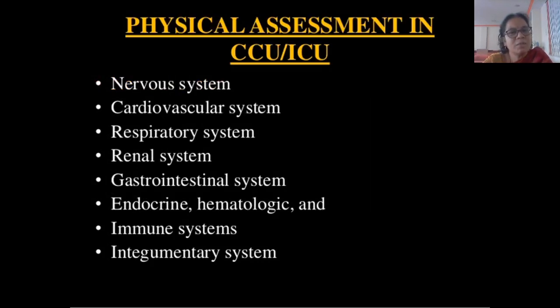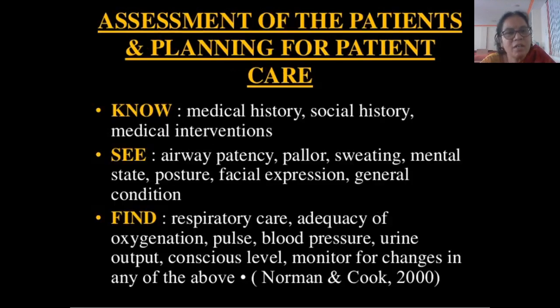Physical assessment in the ICU must be done pertaining to the nervous system, cardiovascular system, respiratory system, renal system, gastrointestinal system, endocrine, hematologic and immune systems, and integumentary system. When you note the assessment of the patient, you have to quickly know about the medical history, social history, and medical interventions.